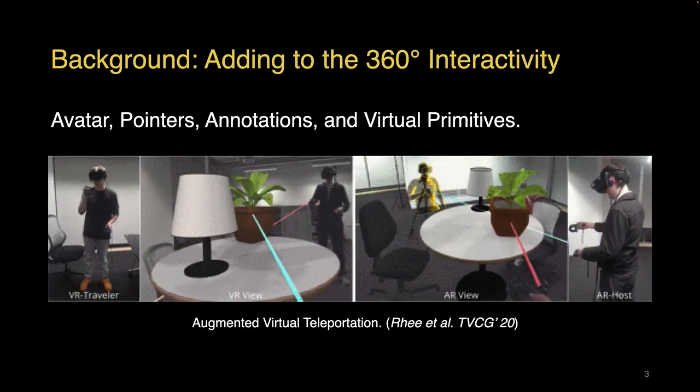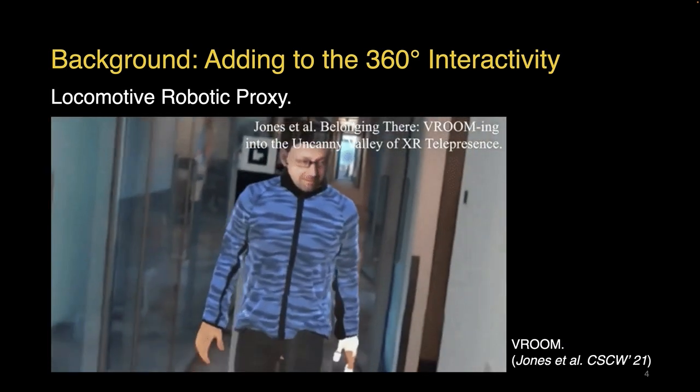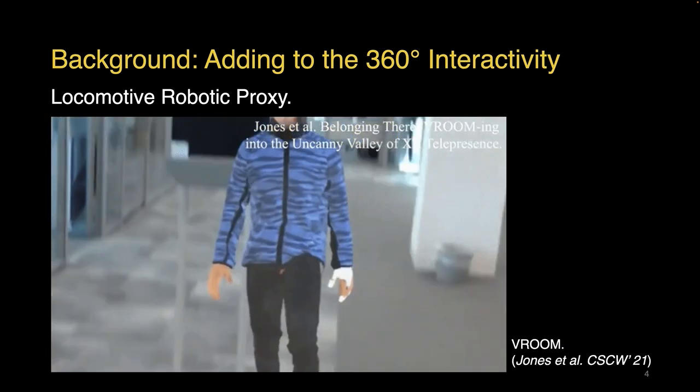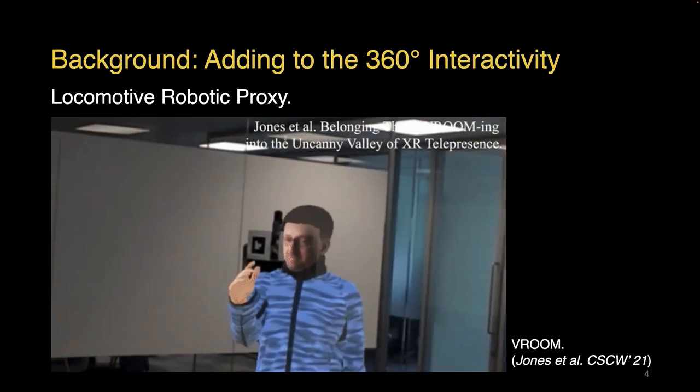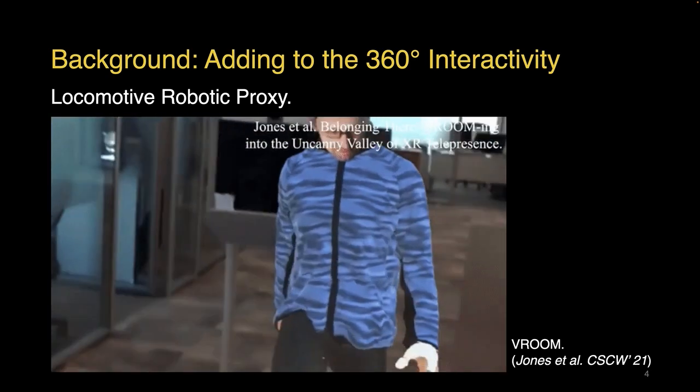To add to the 360-degree telepresence interactivity, prior work has implemented basic interactive modalities such as pointers and annotations. The interactivity of 360-degree telepresence can be further extended by locomotive robots.